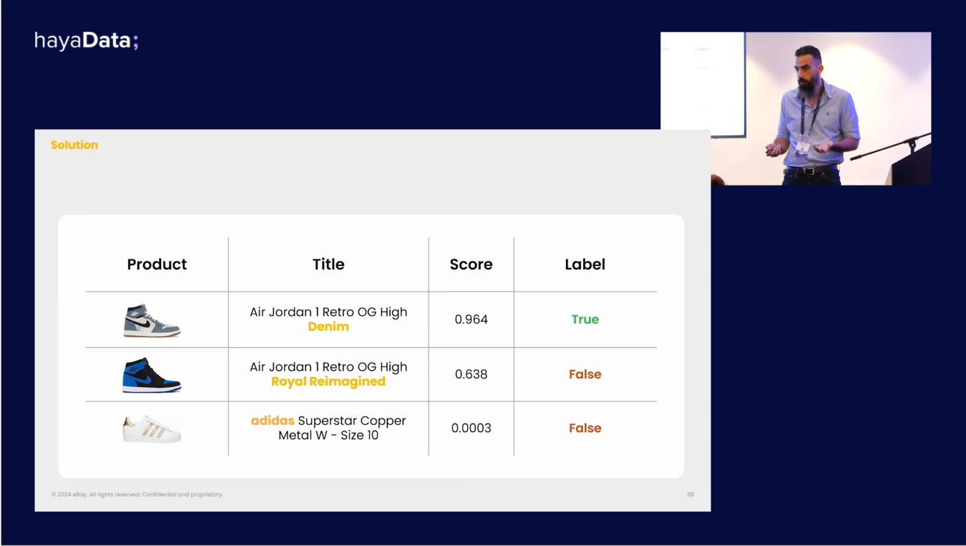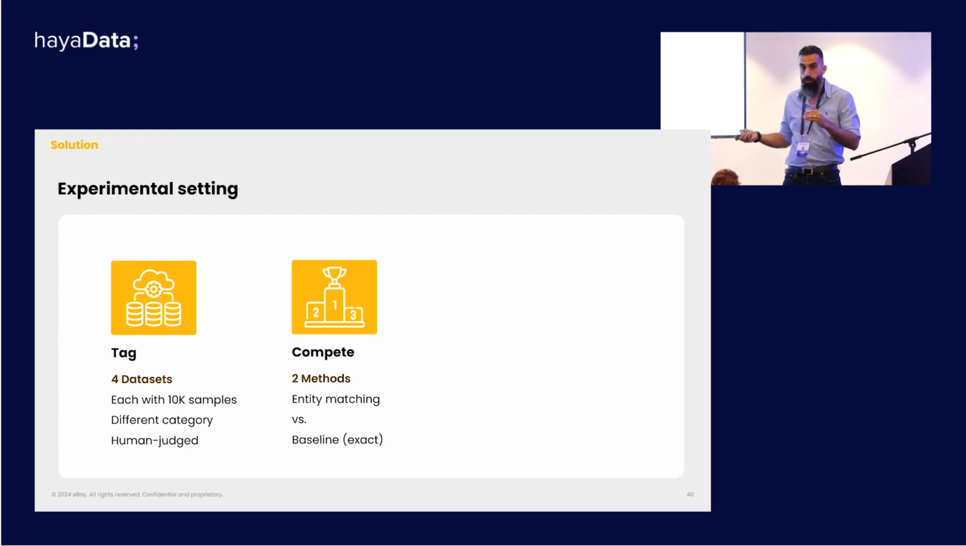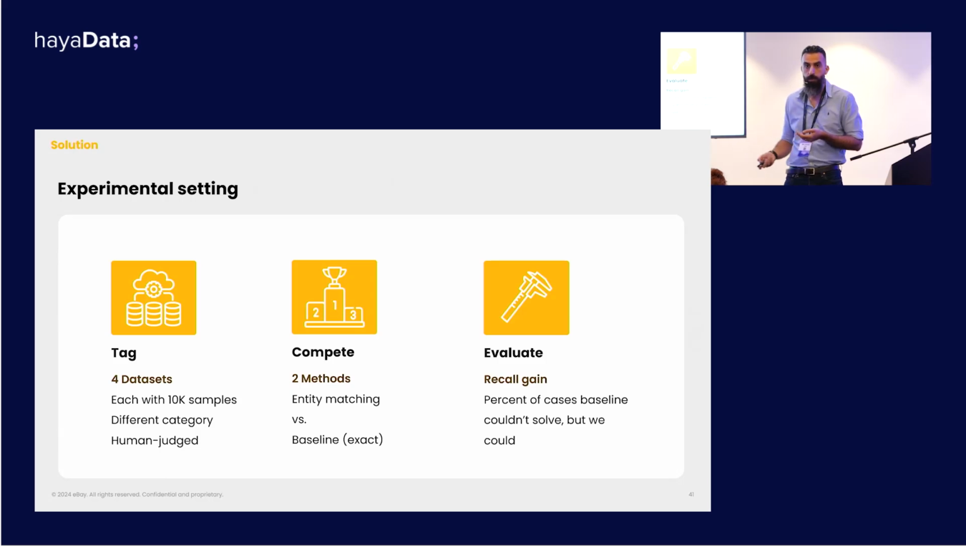So of course we conducted experiments, and we did that by using 4 relatively small data sets, each containing about 10K human-judged samples from a different category. And then for each of those data sets, we trained our model and we compared it against a baseline method that uses an exact matching scheme to compare the item's features to those of the product. And in order to evaluate how well our model did, we calculated something called the recall gain.